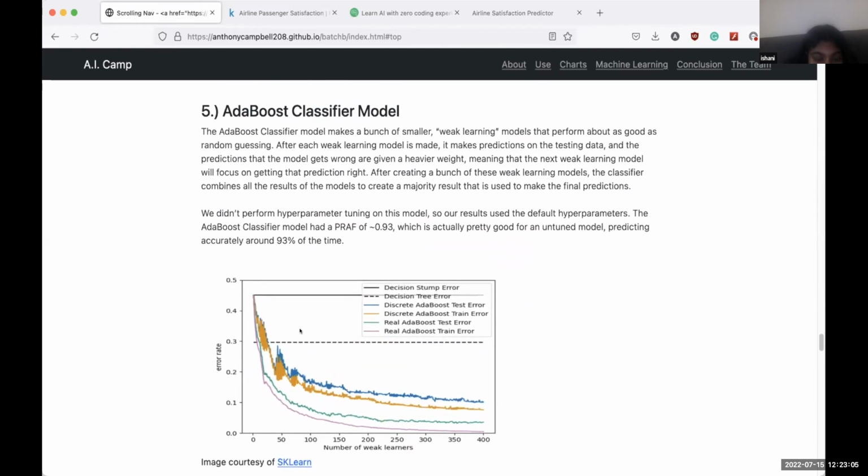And after that, we used an AdaBoost classifier model, which makes a bunch of smaller models that perform about as good as random guessing. After each weak learning model is made, it makes predictions on the testing data, and the predictions that the model gets wrong are given a heavier weight. So the next weak model will focus more on those and get better results.